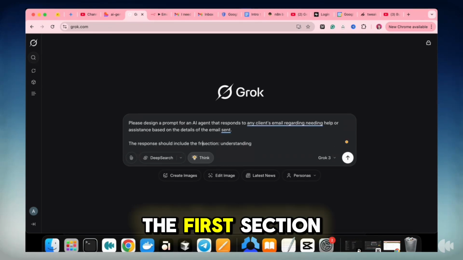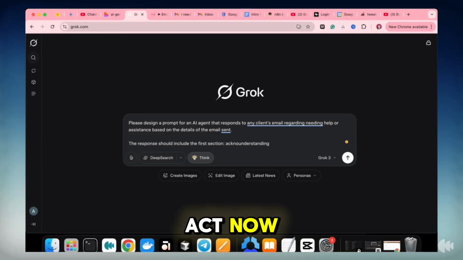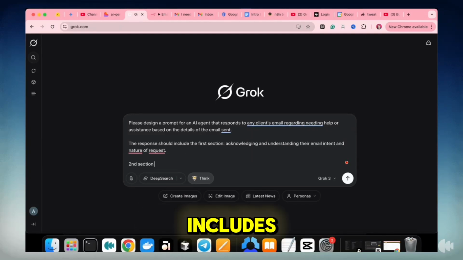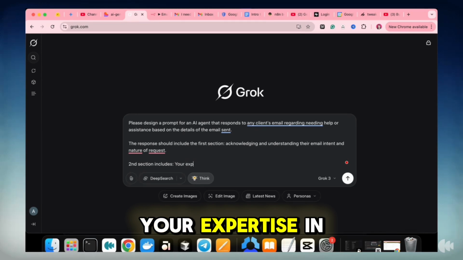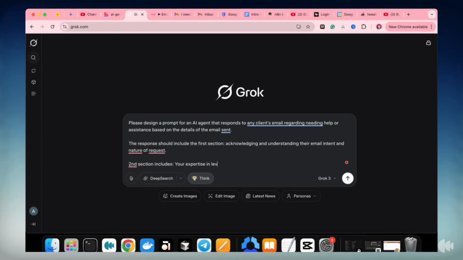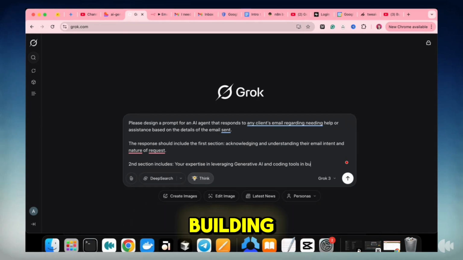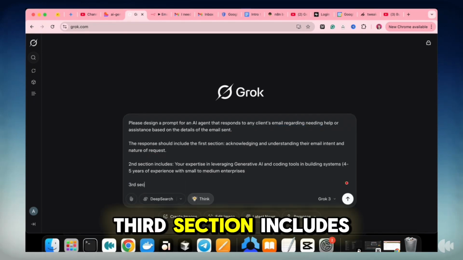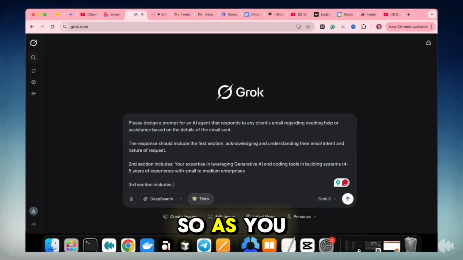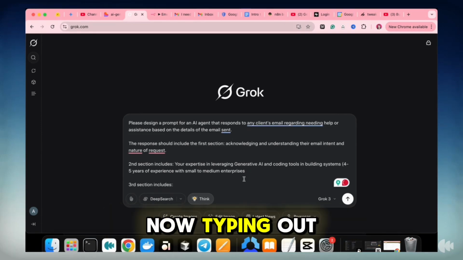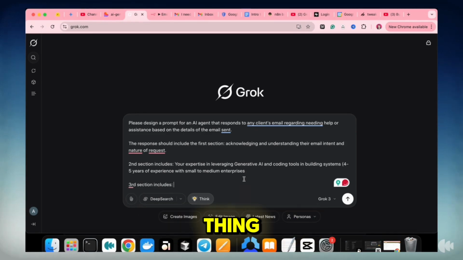The first section, act as a... The second section includes your expertise in leveraging generative AI and coding tools in building. The third section includes... So as you can see, I'm now typing out the whole thing.